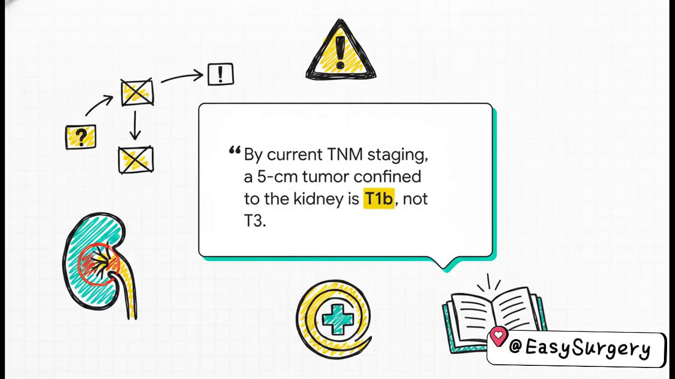Okay, hold up. Let's break our rhythm for just a second, because question 60 presents a vital exam trap. The original recall notes say 5 centimeter RCC stage 3, but pay very close attention to this staging discrepancy. By current TNM staging, a 5 centimeter tumor confined to the kidney is actually T1b, not T3. The original recall likely missed key information like renal vein or perinephric fat involvement. Seriously, do not fall into this trap on your exam.